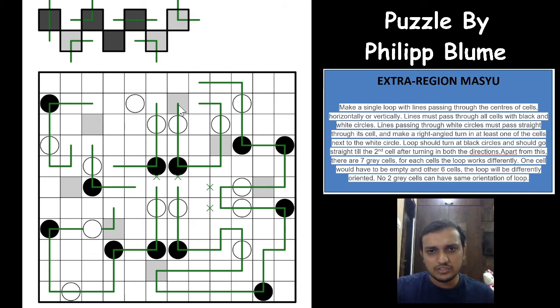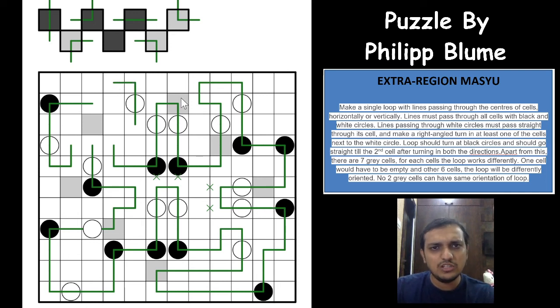nice. And this also would have to turn, but this cannot turn towards the right, so this would have to turn towards the left. This will go this way, okay, and this will turn this way, nice. So now this would have to turn towards the right, because towards the left there is no loop segment here to be connected with this loop segment, so this would have to go right and go up. This will also go up, right? And okay, so this will go this way.